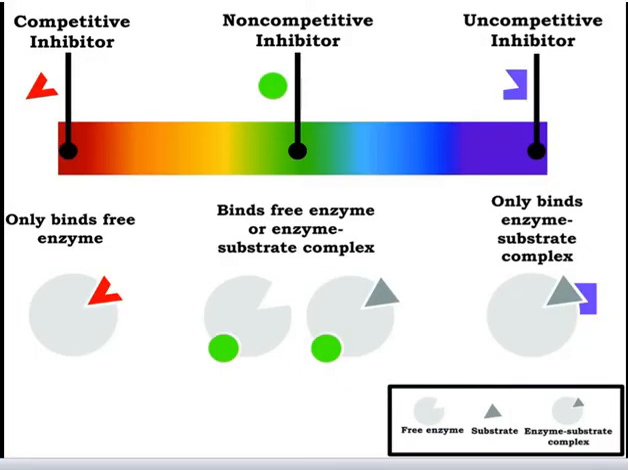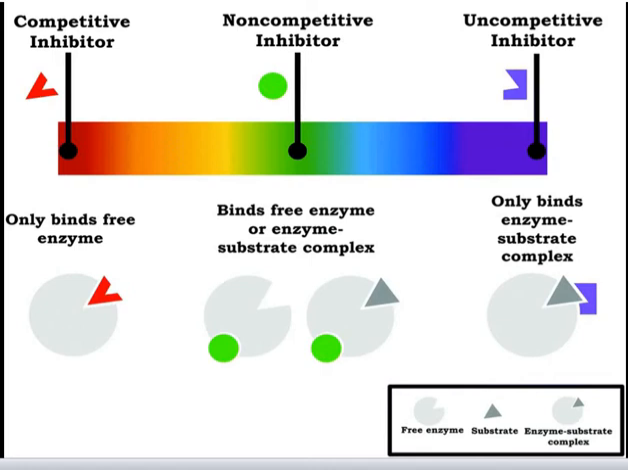Friends, we have already learned competitive inhibitors and uncompetitive inhibitors. Now a question may arise in your mind: what is a non-competitive inhibitor, and what is the difference between an uncompetitive inhibitor and a non-competitive inhibitor? A non-competitive inhibitor is an inhibitor which can combine with an enzyme molecule to produce a dead-end complex, regardless of whether a substrate molecule is bound or not.